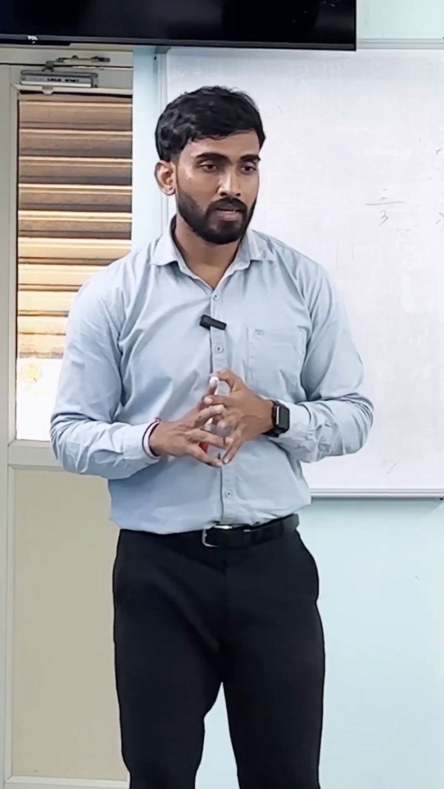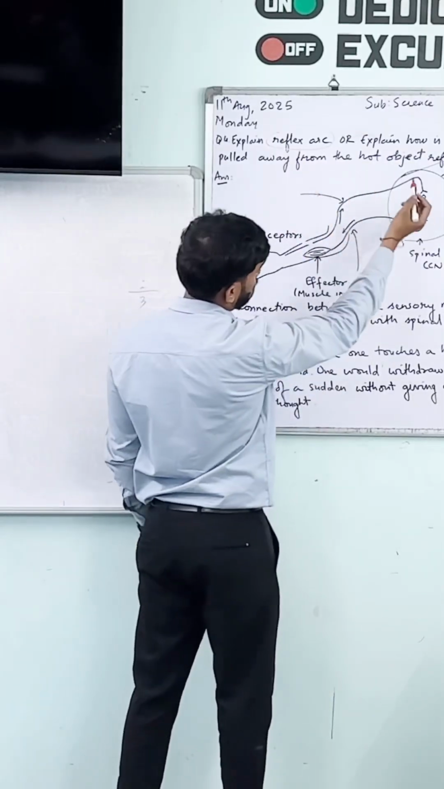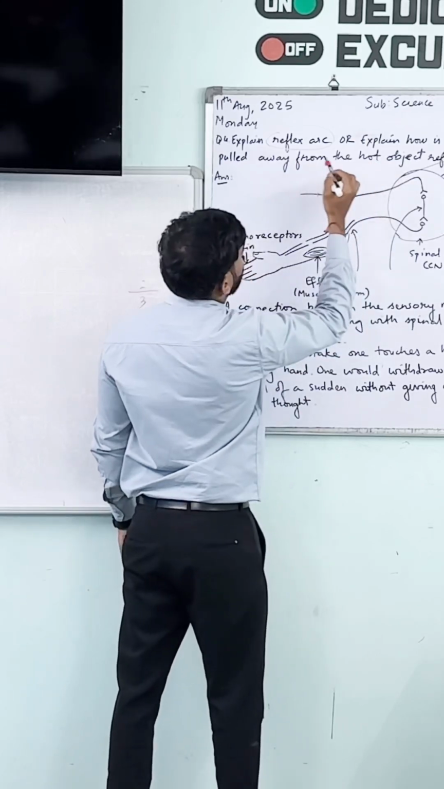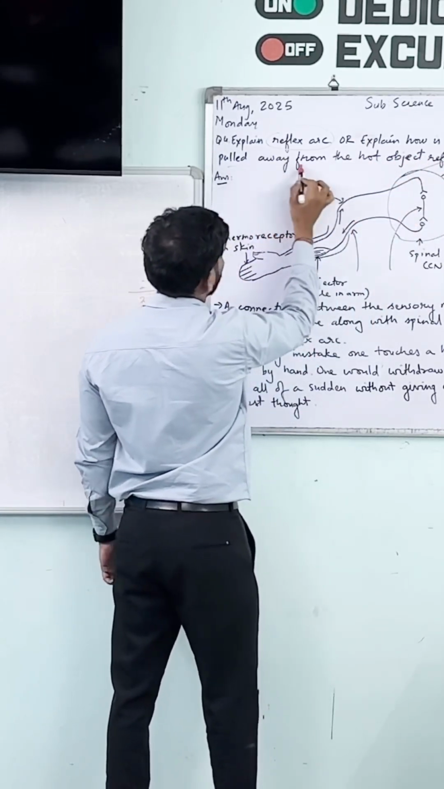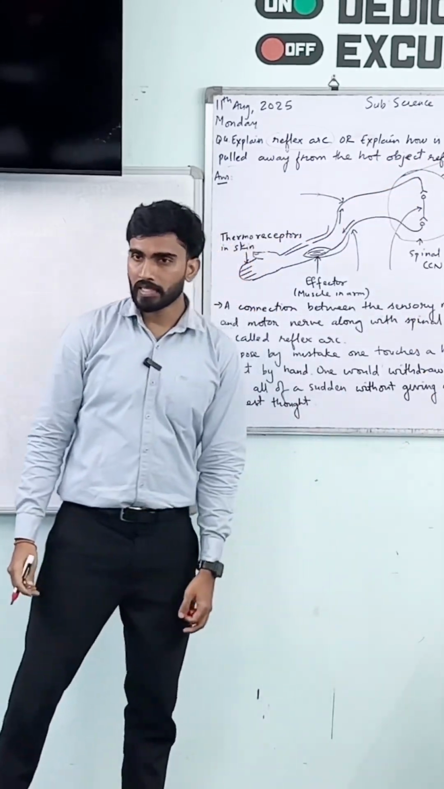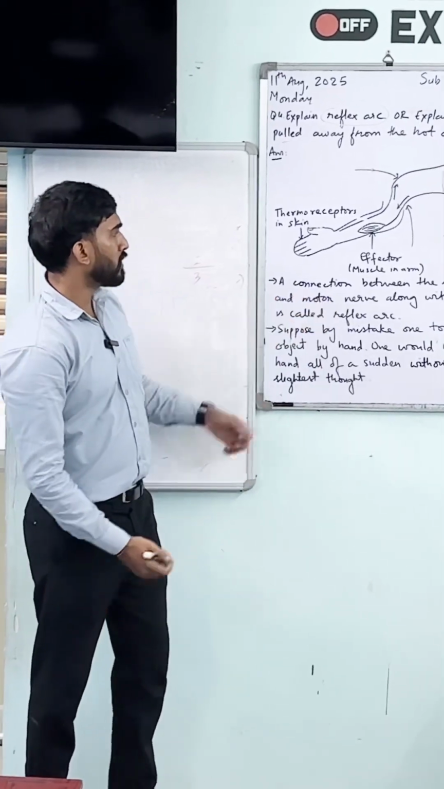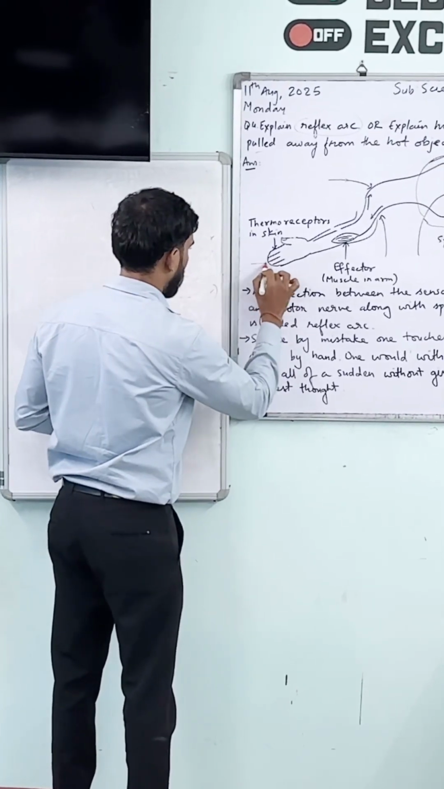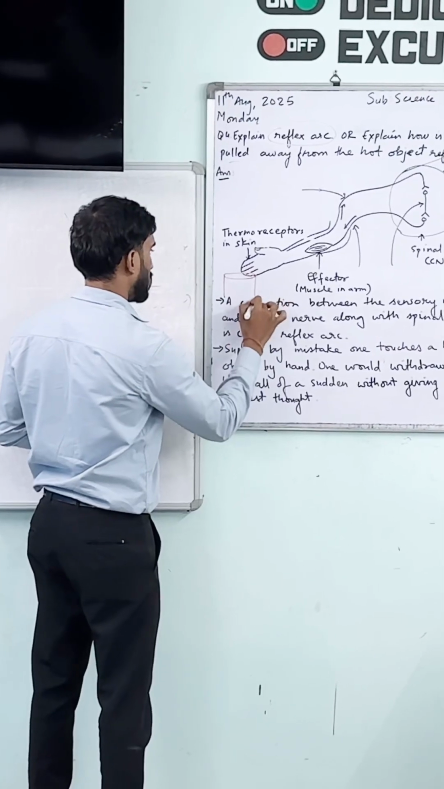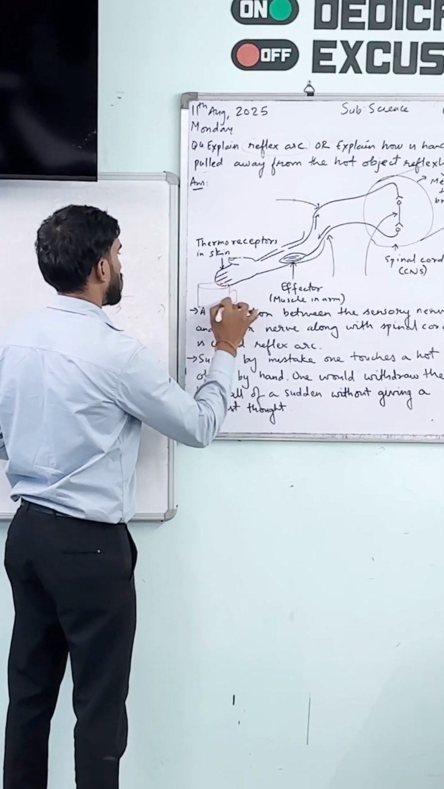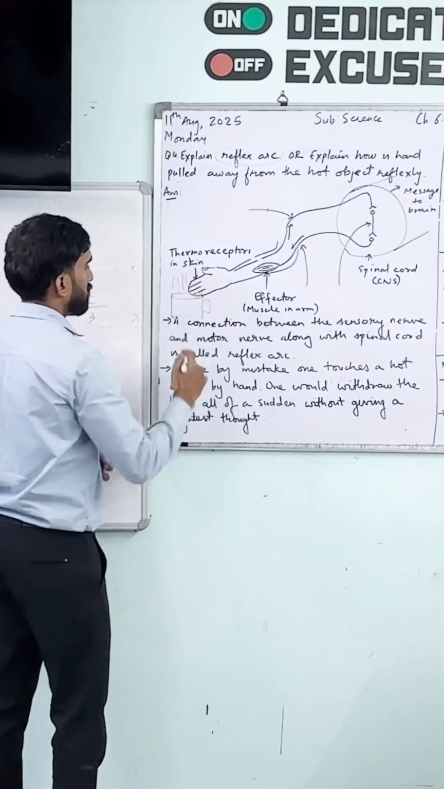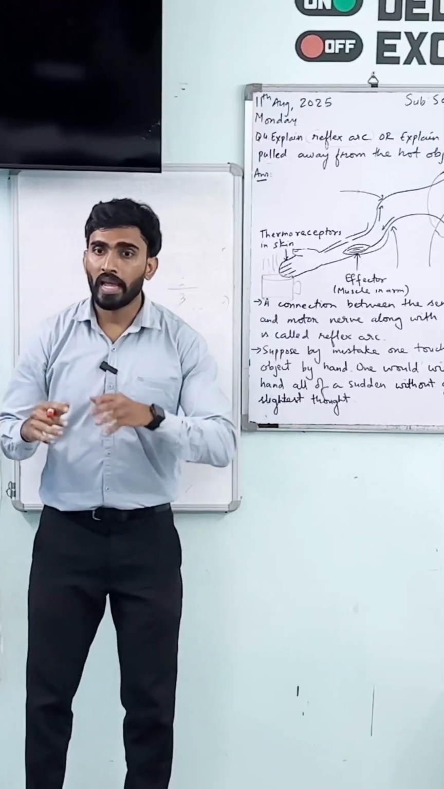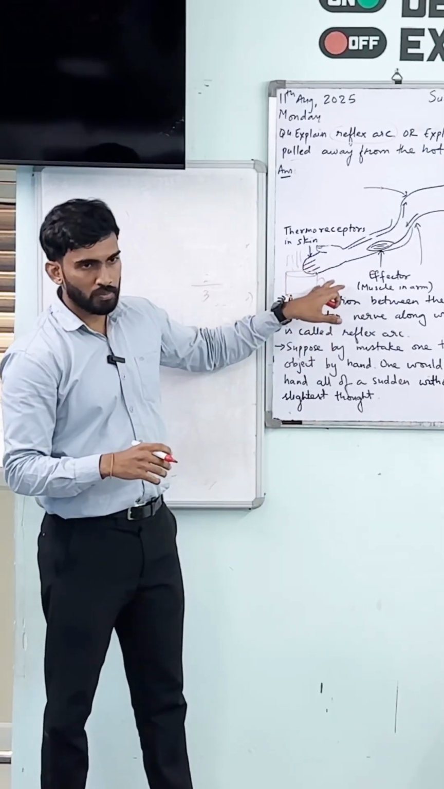Explain reflex arc. But understand this, the question can also be: explain how the hand is pulled away from a hot object reflexly. So if accidentally, here is a hot cup of tea from which steam is coming out. Accidentally, if we touch this hot object, what will happen?